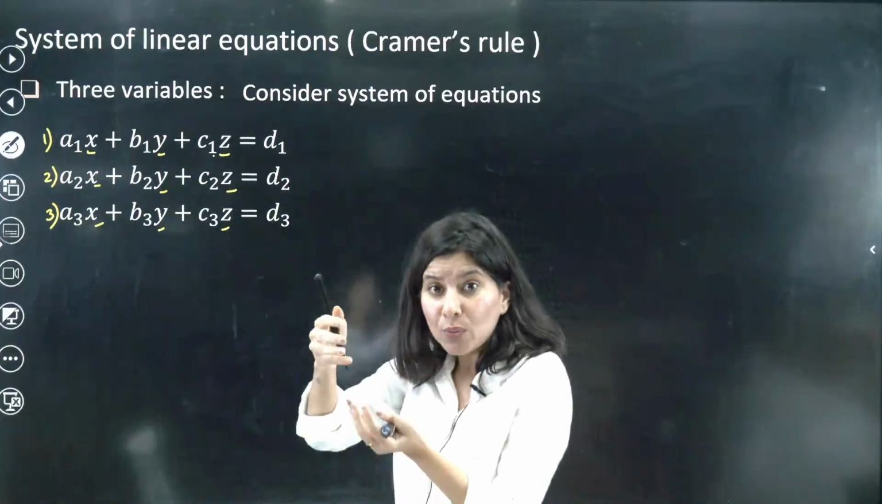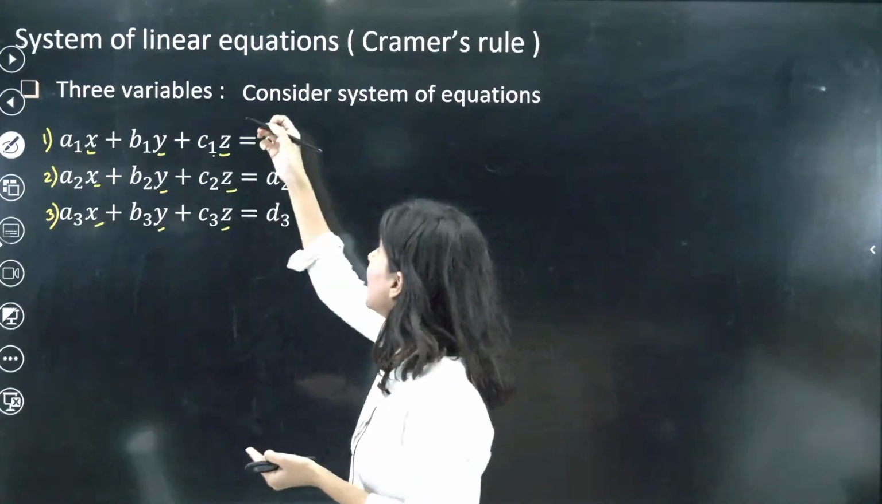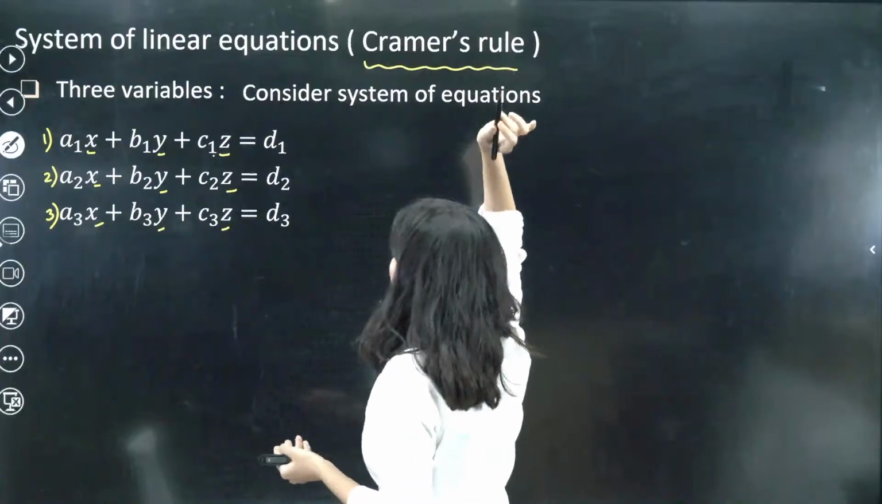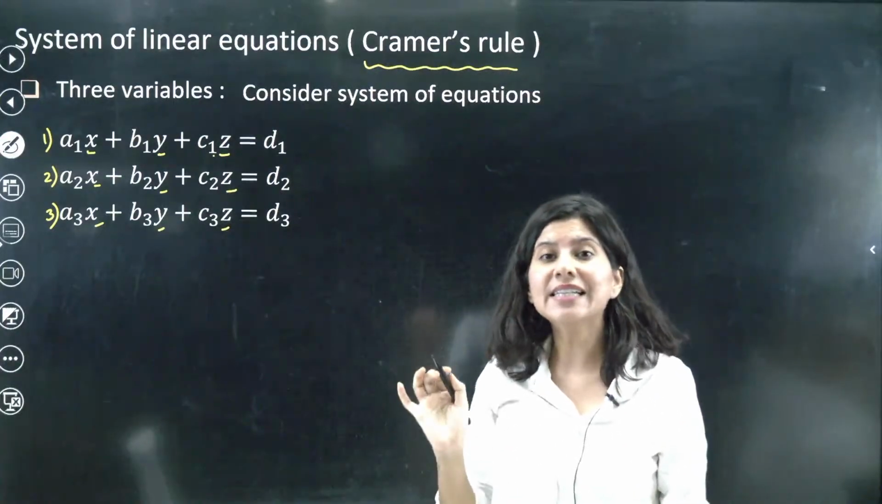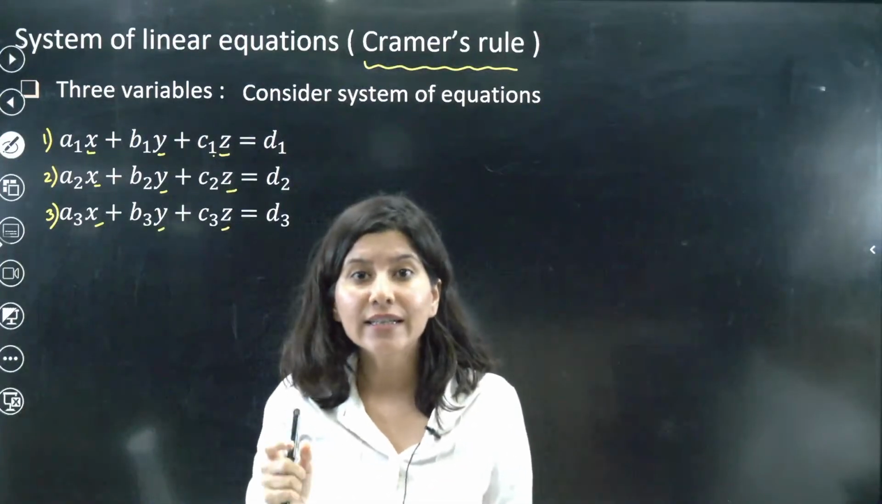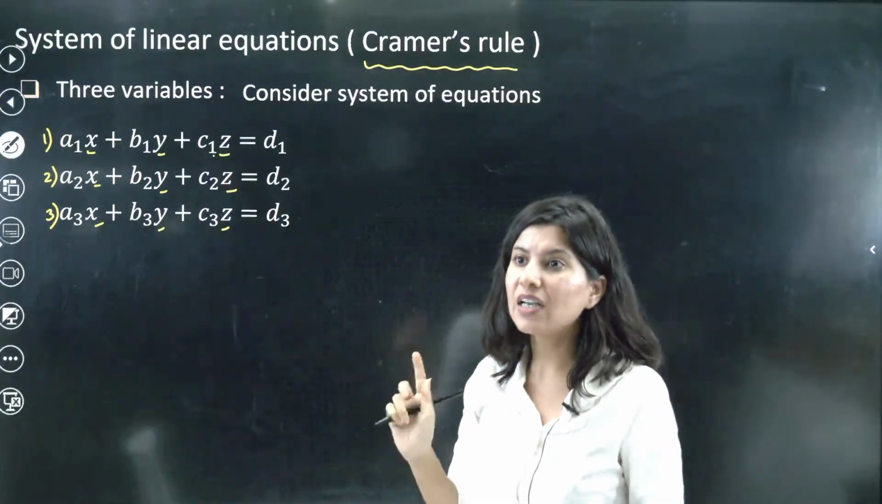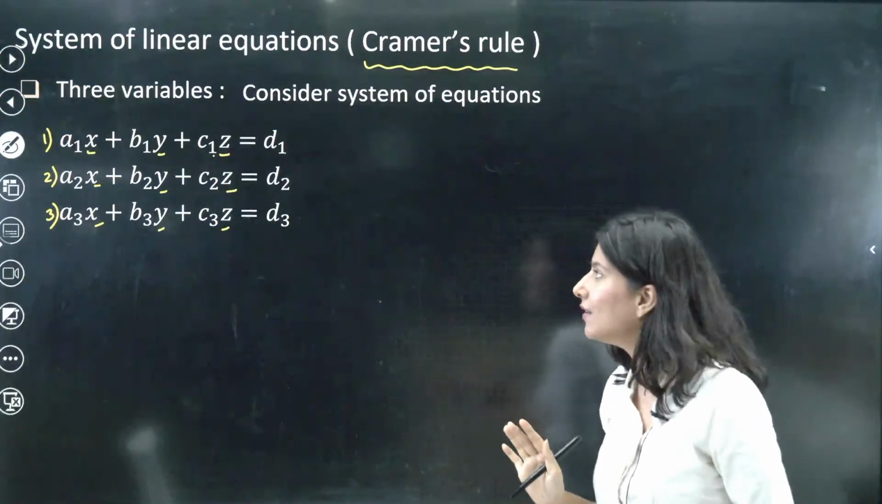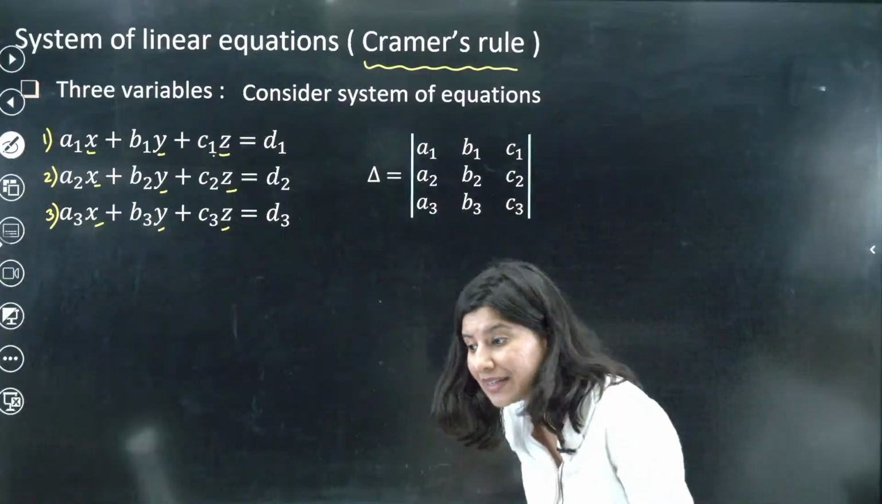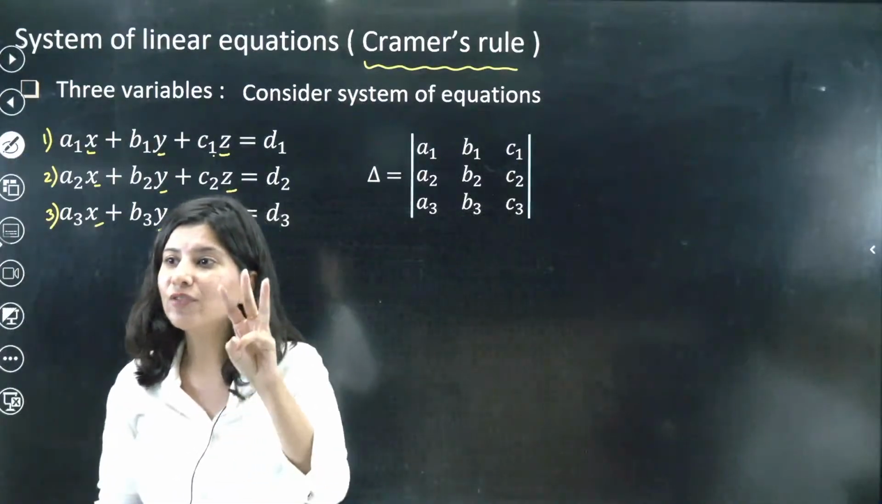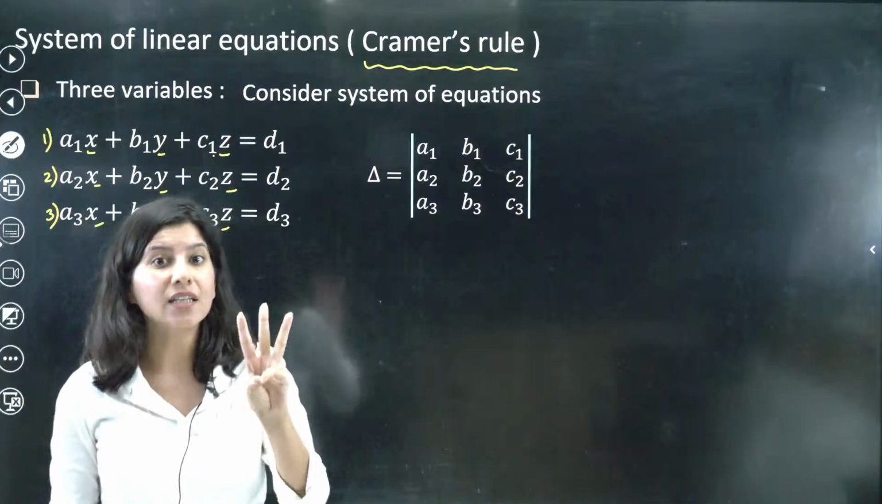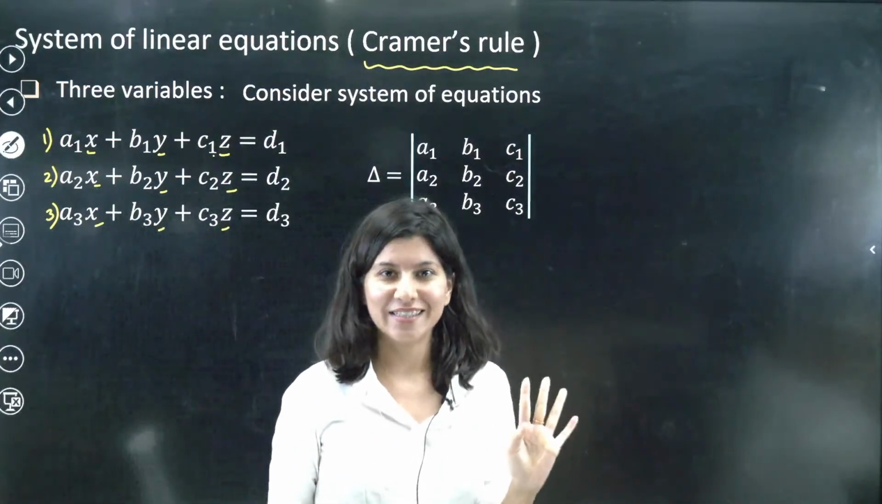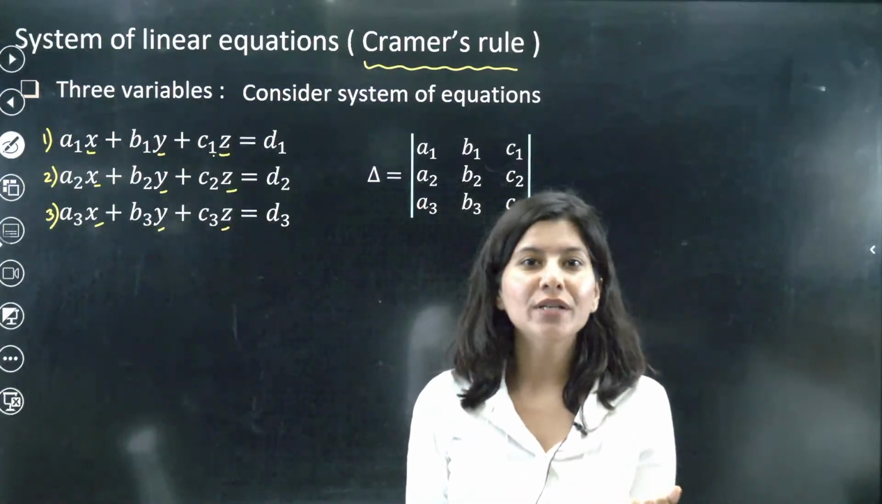So that's why, to simplify things, what we are doing is Cramer's rule. This will definitely save your time and definitely give you the answer also. Now what is Cramer's rule? Let us understand it. To understand Cramer's rule, you have to understand 4 determinants. What are those 4 determinants?